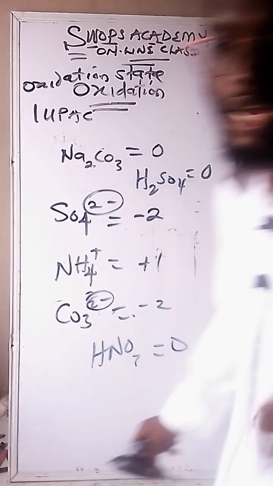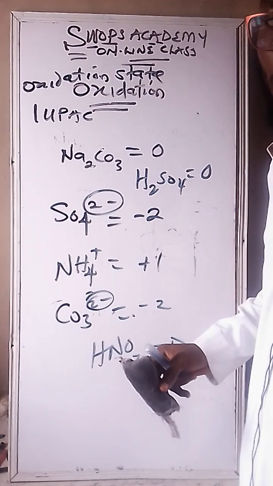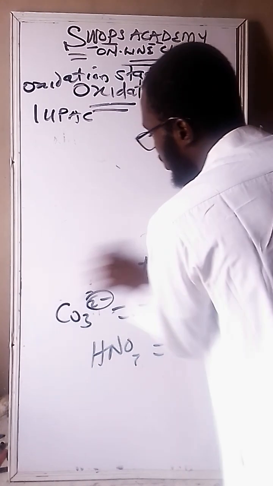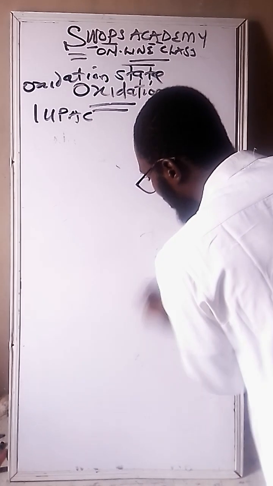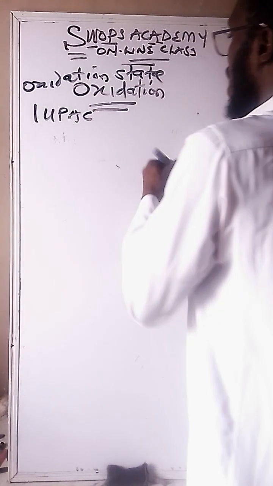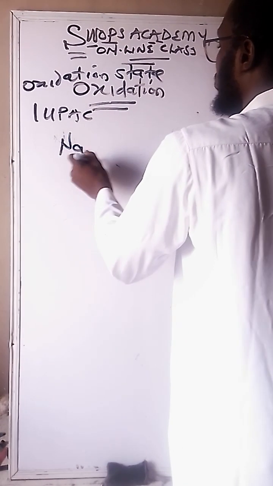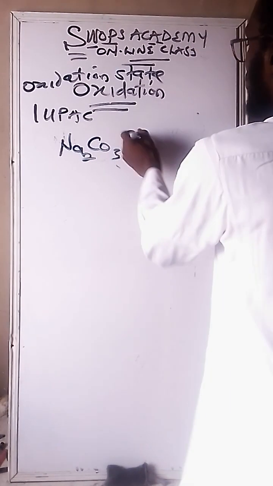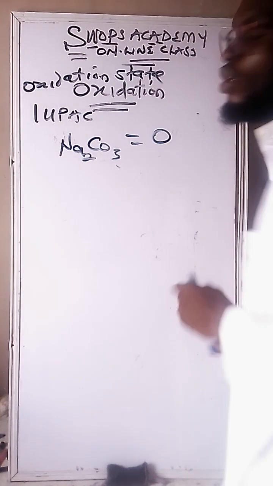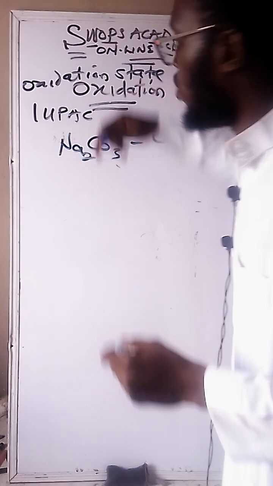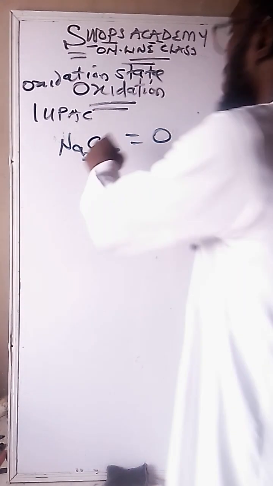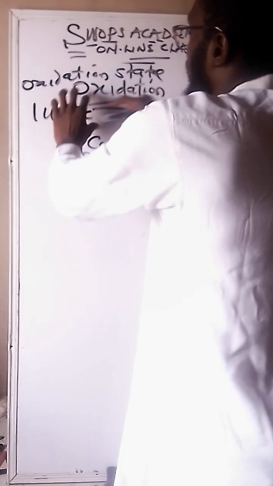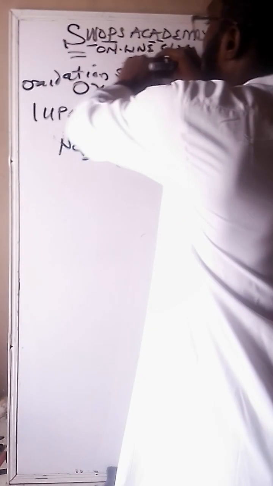Now let's visit the question. Before we do, assuming we have this, let's firstly pick that of a compound. How do we solve this? You know that the first thing is to equate it to 0. Now they ask us to find the oxidation state of carbon. Forget about the IUPAC name, let's firstly solve this question.